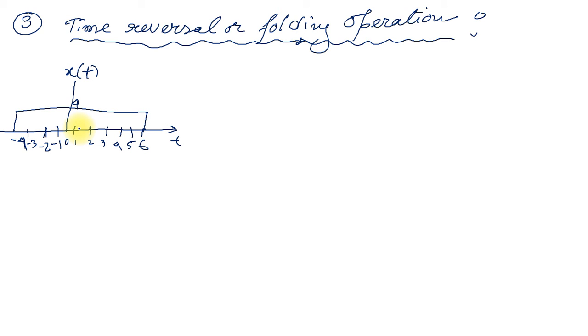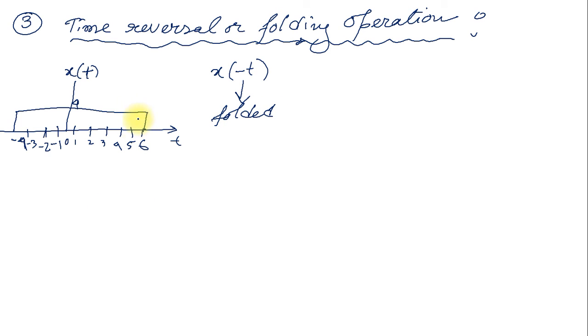Now I want to draw the signal x of minus t. How can I plan to draw this signal? Whenever a negative sign is present in front of the time, it shows the signal is in reversed order, or folded.